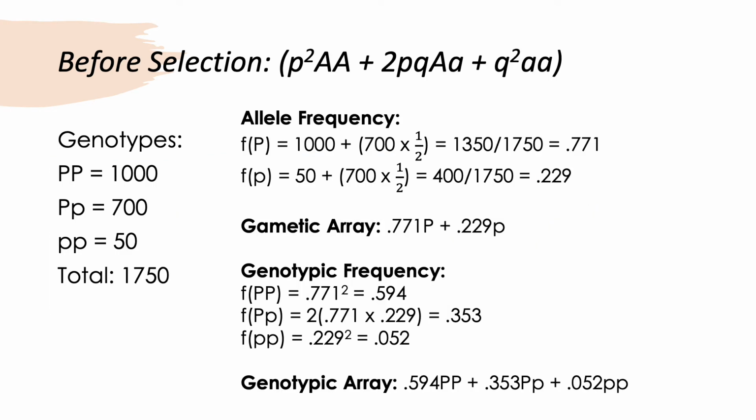Before selection, we can calculate their allelic frequency and genotypic frequency. Allelic frequency is easy because we add up all the individuals who are homozygous big P plus half of the heterozygous individuals to get the allelic frequency of the big P and then divide by the total population, and vice versa with the small p. Genotypic frequency, on the other hand, requires us to plug in our allelic frequencies into our Hardy-Weinberg equation, as you can see written out in our genotypic array.